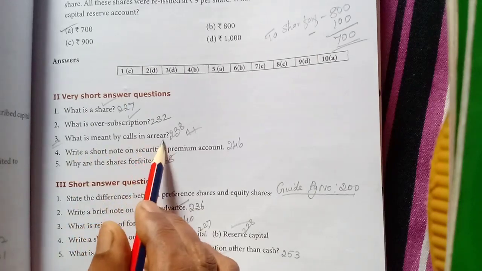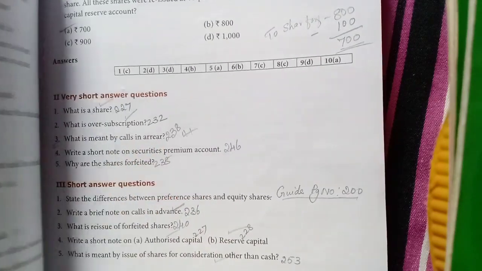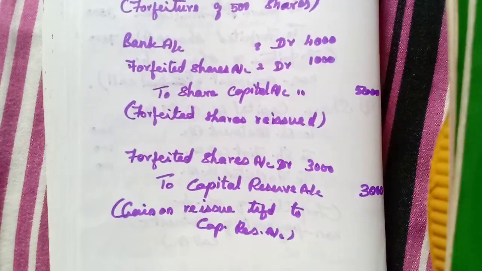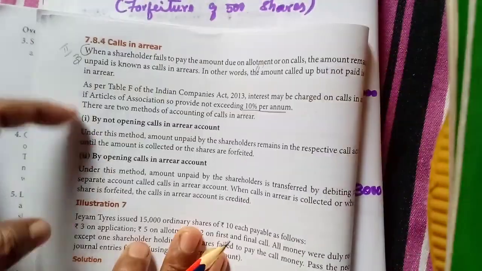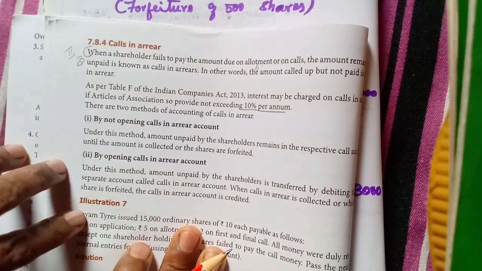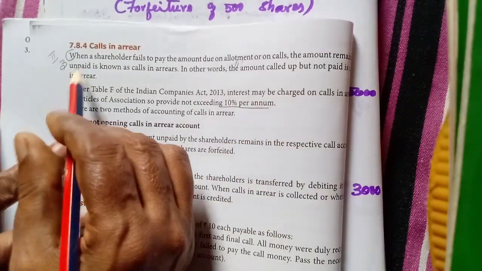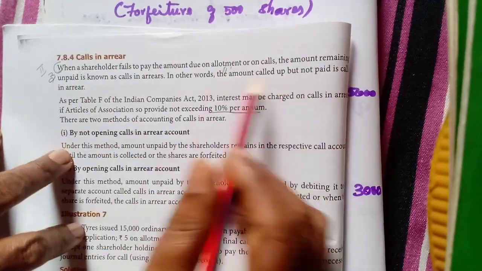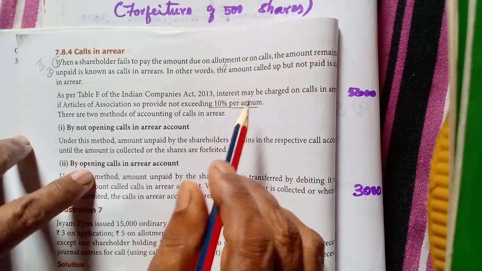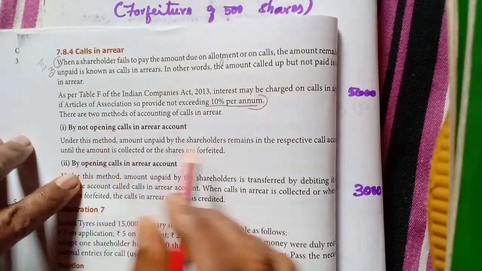What is meant by calls in arrear? Page 238. See from here till here you mark.